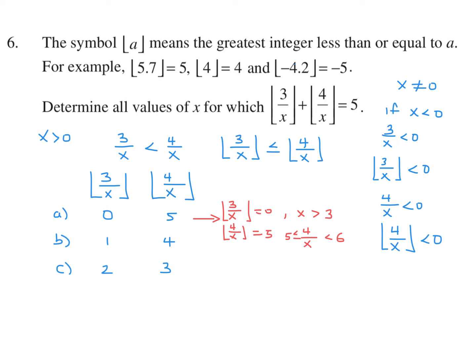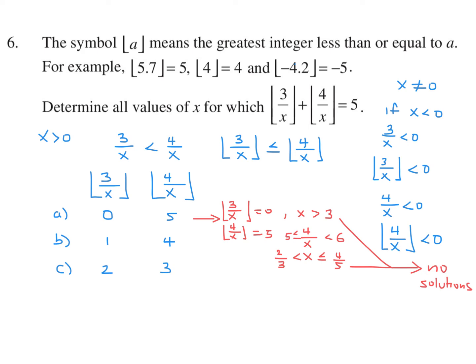And therefore, if you isolate for x, it would have to be either less than or equal to 4 over 5 or greater than 2 over 3. So we have to see, are there any common solutions to those two guys? And the answer is no. No solutions. If x is greater than 3, then it doesn't fall into that range. So there are no solutions there.